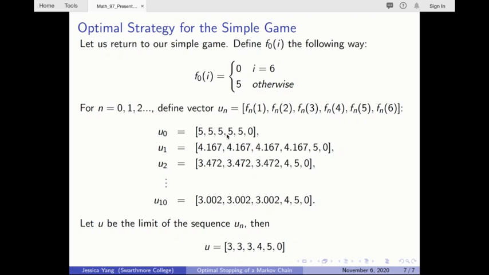And using the definition of f sub n we have just enumerated in the previous slide, we find that u sub 1 is less than or equal to u sub 0, u sub 2 is less than or equal to u sub 1, and after 10 iterations, we are getting pretty close to the limit. If we keep calculating, we find that as n approaches infinity, the limit is given as this vector. This is the maximum expected payoff that we can expect given we start at each state in the state space.